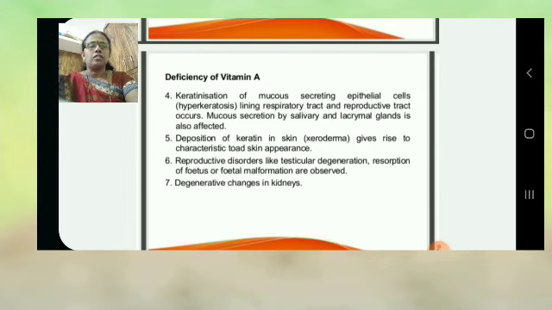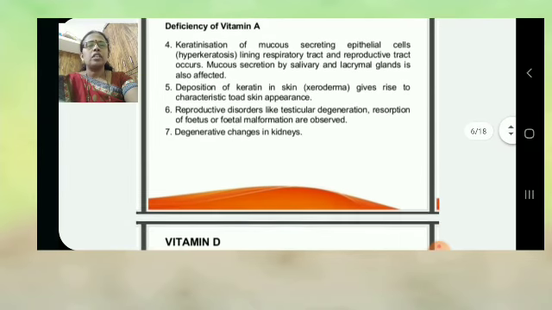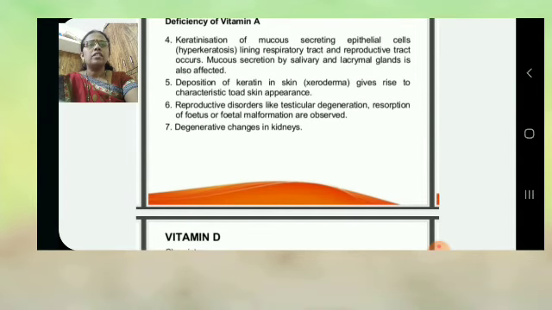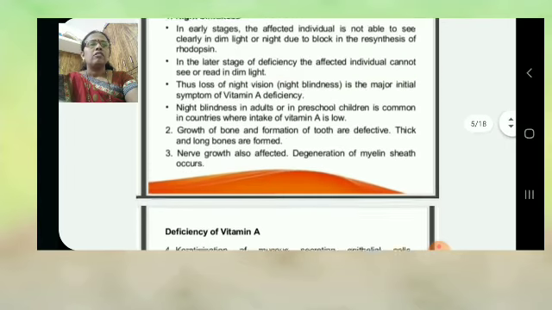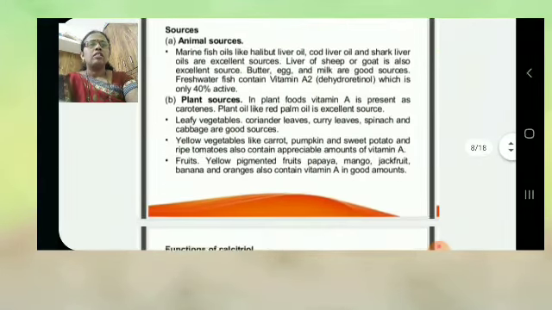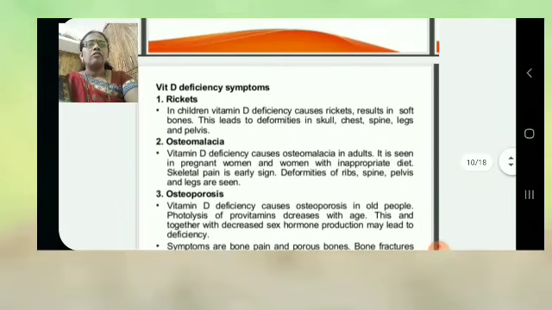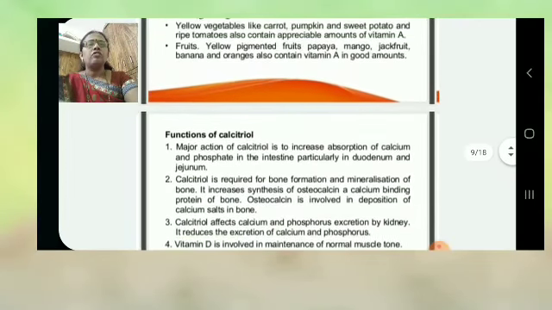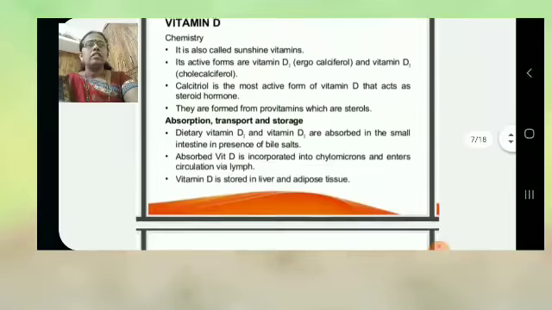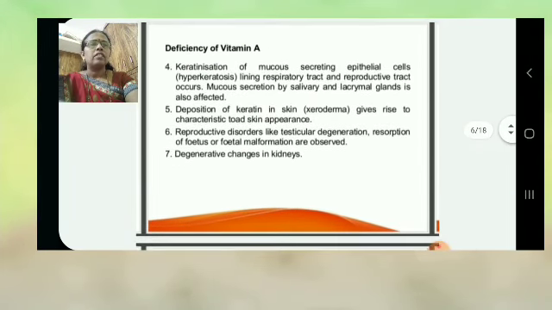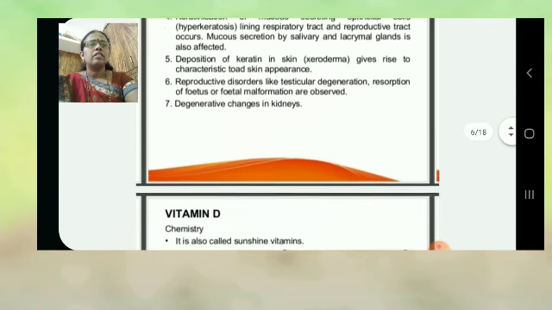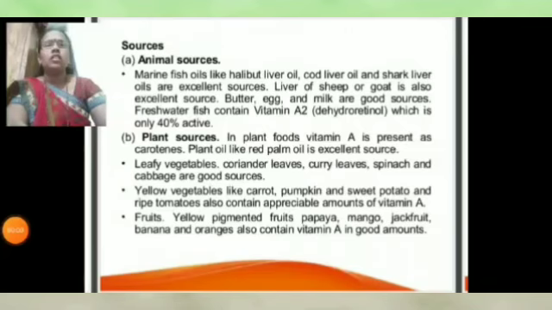Also, the next deficiency is degenerative changes in the kidney. These are the different functions and deficiencies of vitamin A.